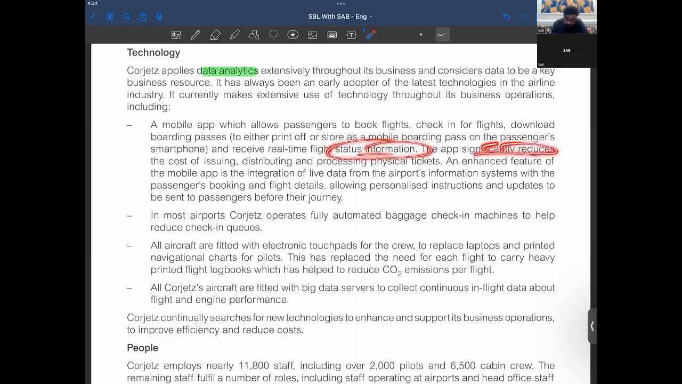The app significantly reduces the cost of issuing, distributing, and processing physical tickets. So they have an app, right? They have an app. So this seems to be the technology focused.